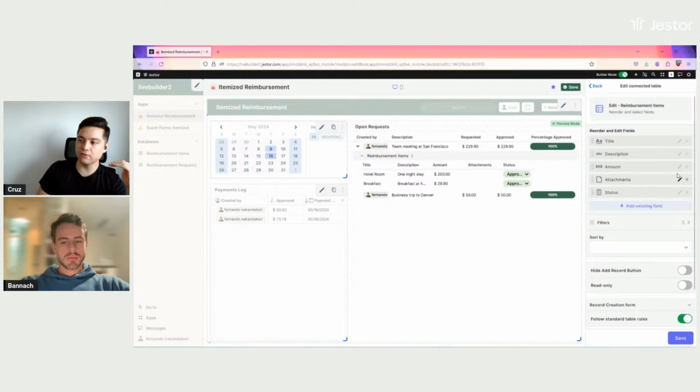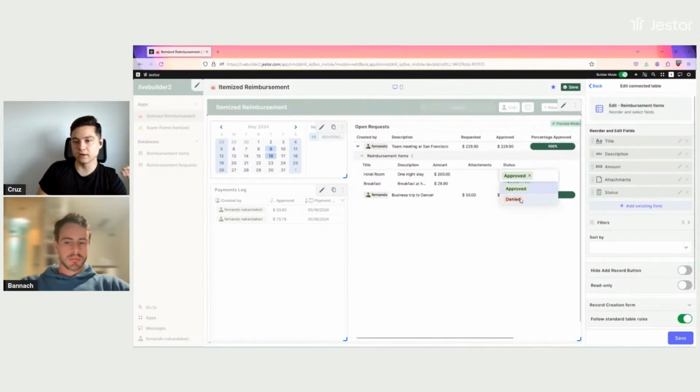So I can show every item contained in that request, and I'm here in this table showing the title, the description, the amount, the attachments, and the status. So I can move this, right? So I can edit this. There you go. And you can see that it updates automatically, right?